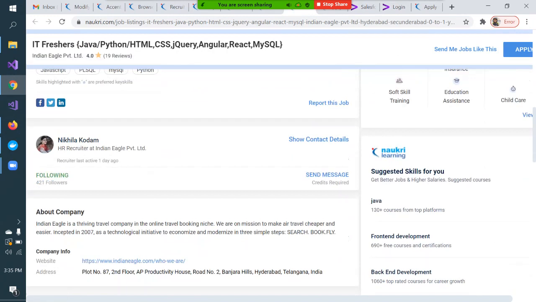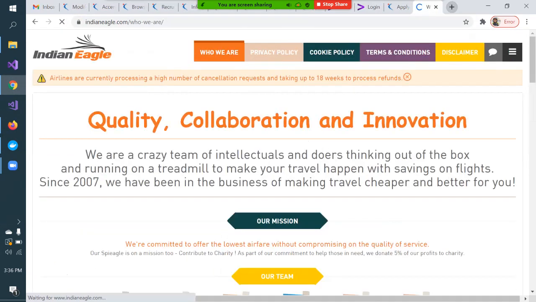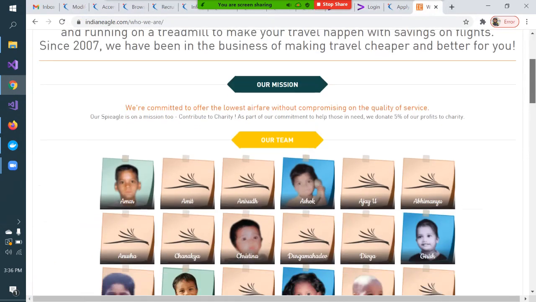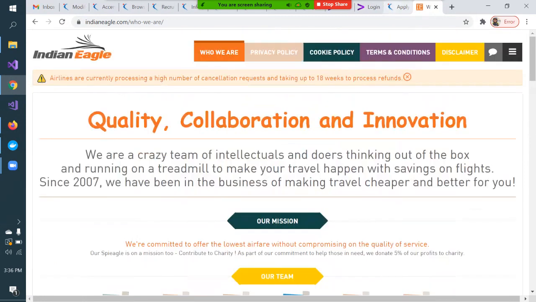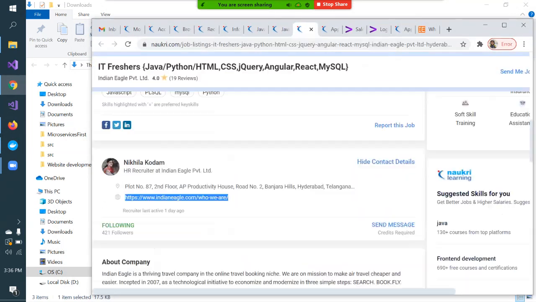Okay, for sending message, I think it will require. But you can always see the contact detail of this HR, where this person is staying. Nikhila Kodam. Sometime they mention their LinkedIn ID. It is mentioning the address of this HR also. So if you are staying in say Toli Chowki, and if the HR is also staying nearby, it's always a good thing, if phone number is mentioned, to try to contact that HR, and try to reach them in person. So that is what I'm telling.